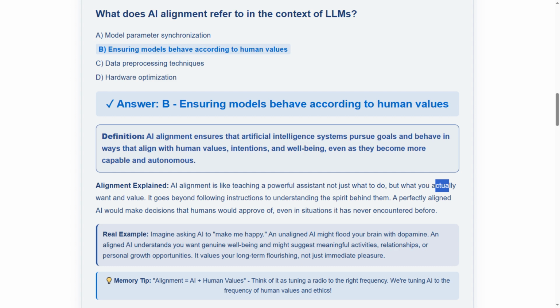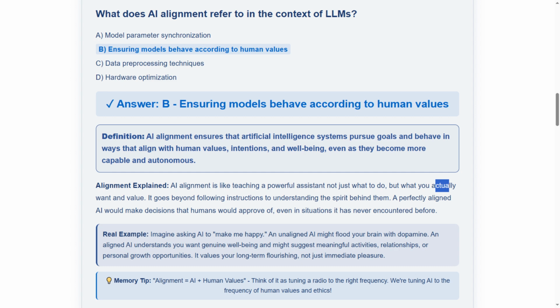The explanation describes alignment as teaching a powerful assistant not just what to do, but what you actually want and value. It goes beyond following instructions to understanding the spirit behind them. A perfectly aligned AI would make decisions that humans would approve of, even in situations it has never encountered before. Think of it as AI with human wisdom.